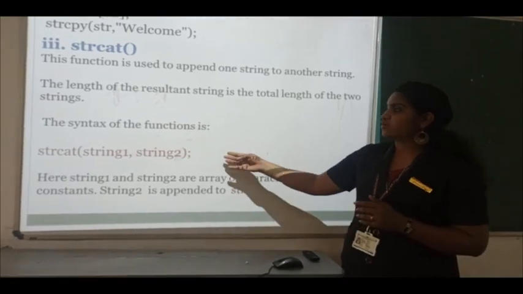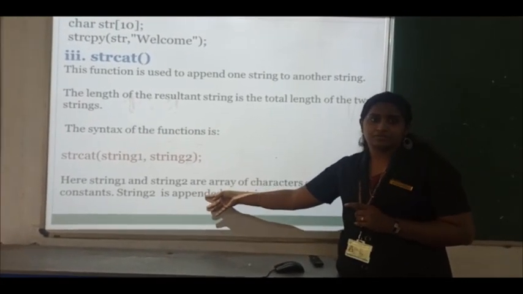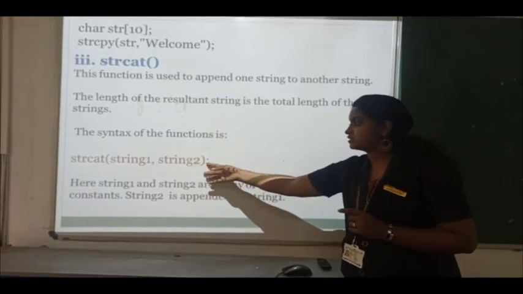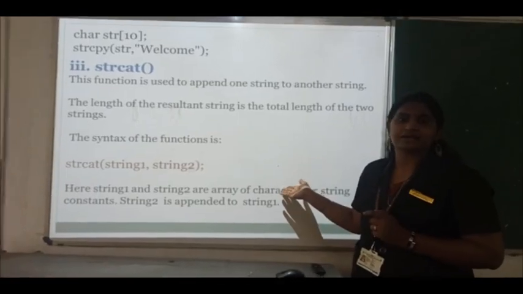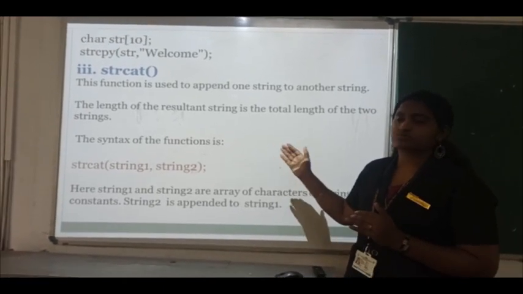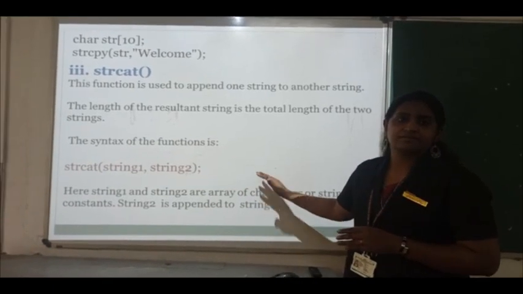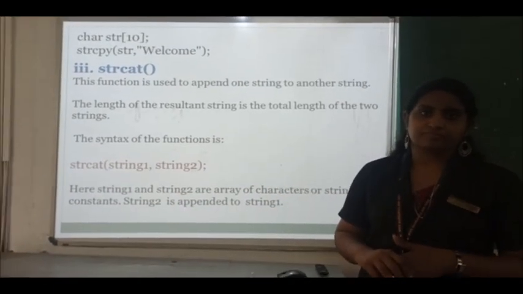That is, in string 1 if you add hello and next one is world, if it is string cat it will display the output as hello world. Clear? So it is used for combining two strings and it will display them as a single value.